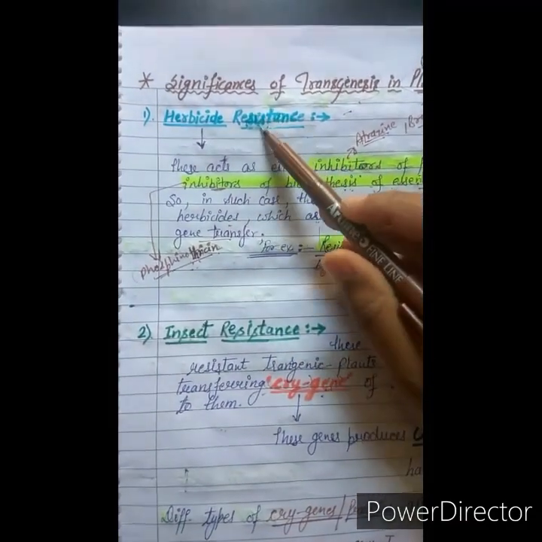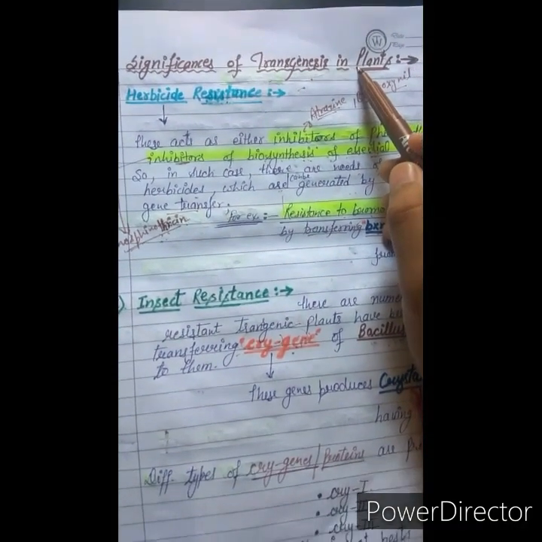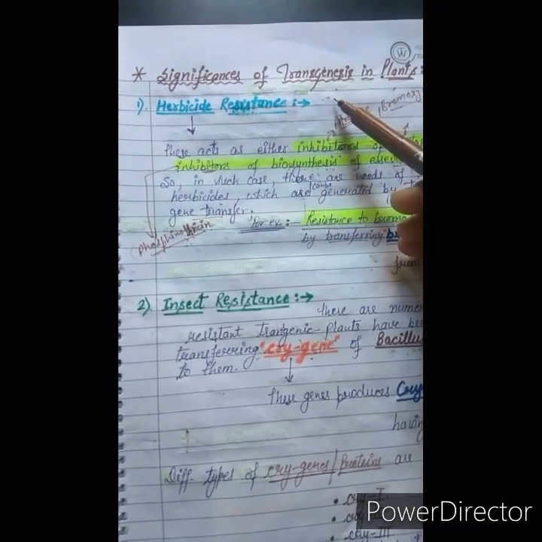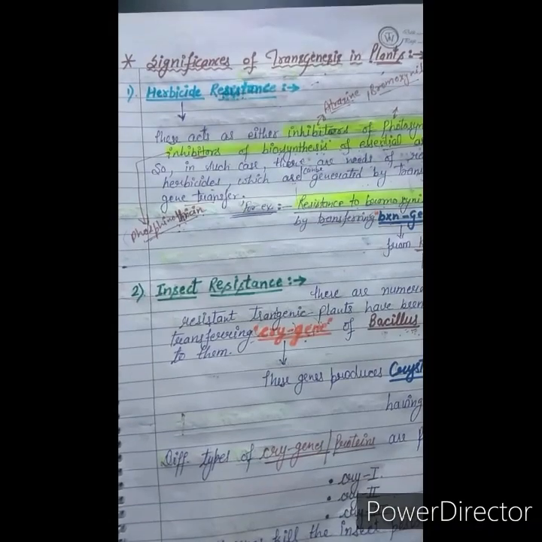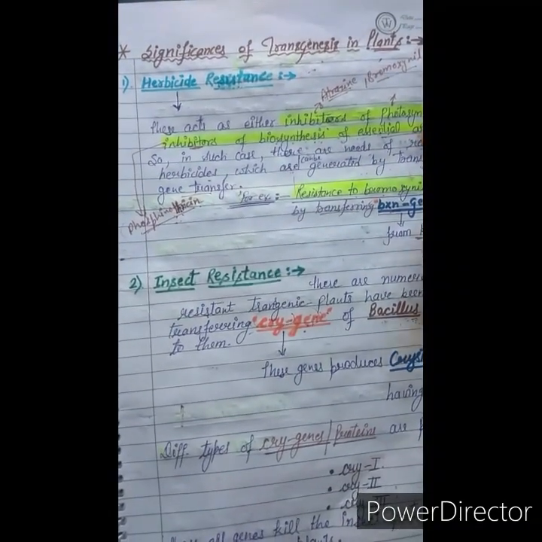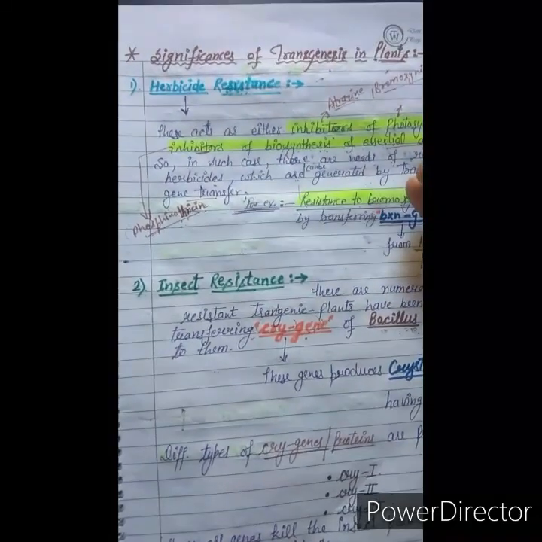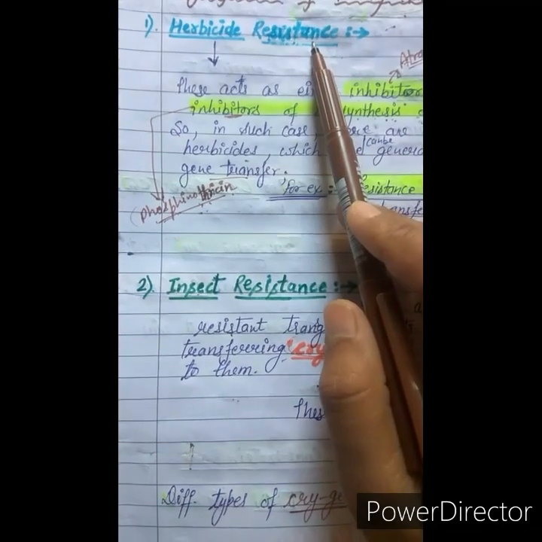Now the significance of transgenesis in plants. We will study how genetic engineering plays a role, and how genetic engineering protects the plant from bacterial, viral, fungal, insecticide, pesticide and all kinds of disease. So first of all, herbicide resistance.